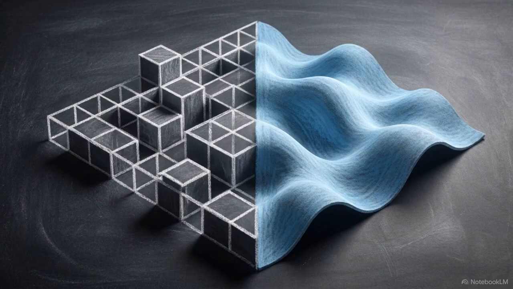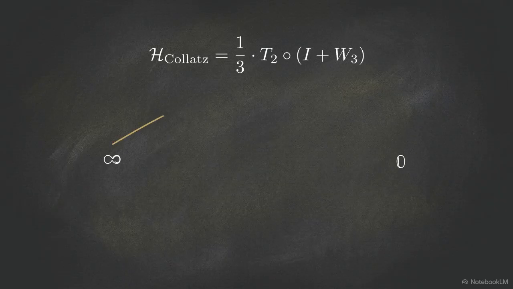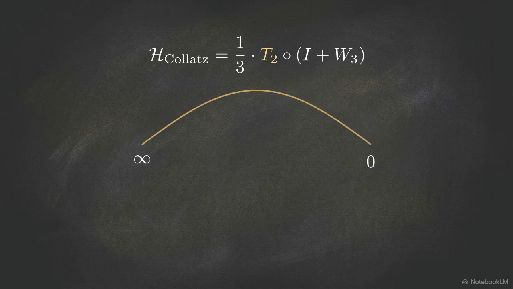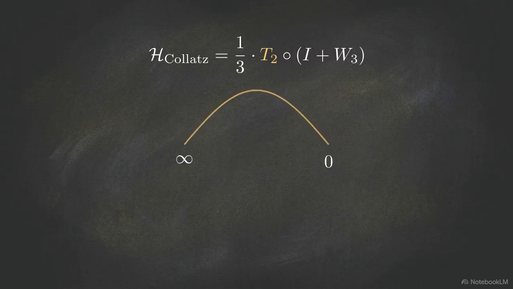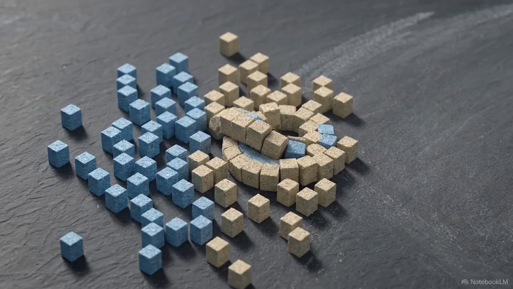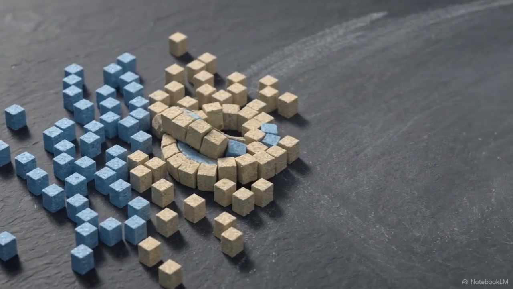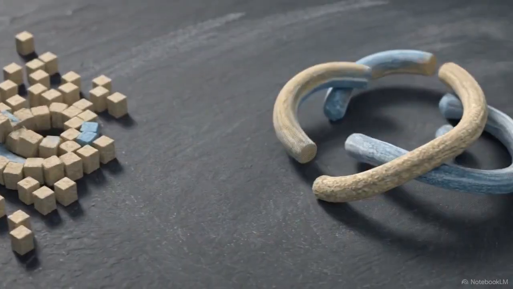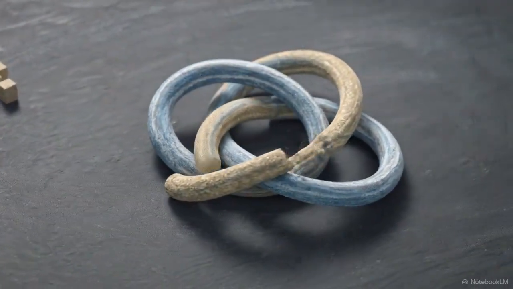Under this framework, the continuous transfer operator acts as an arithmetic convolution operator on a space of automorphic functions. We define the localized Collatz Hecke operator acting on the classical modular curve X sub 0 of 3. The even branch corresponds to the Hecke operator T sub 2, compressing the two-adic scale. The odd branch maps to the Atkin-Lehner involution W sub 3, executing the phase shift and division by 3.